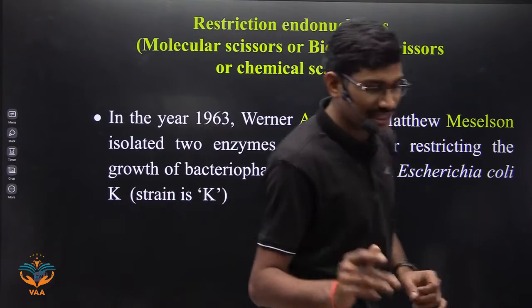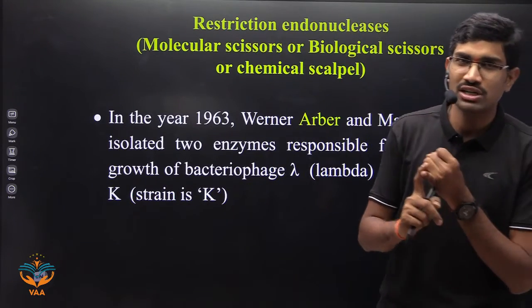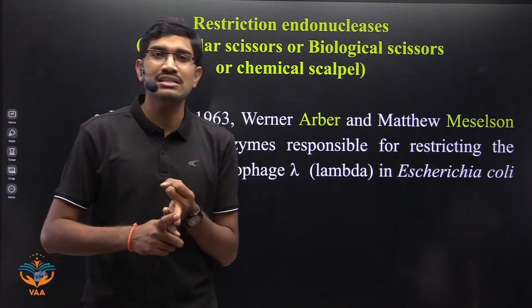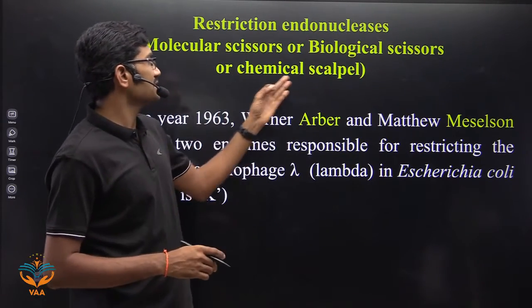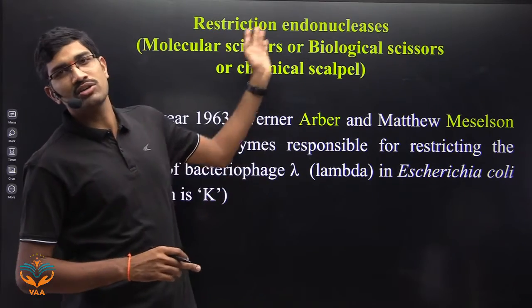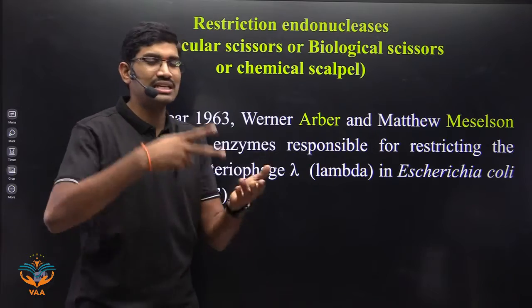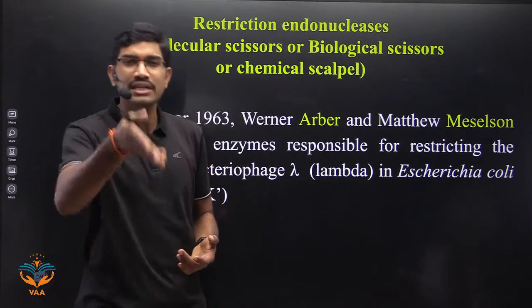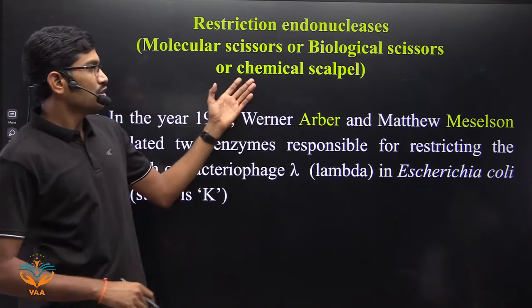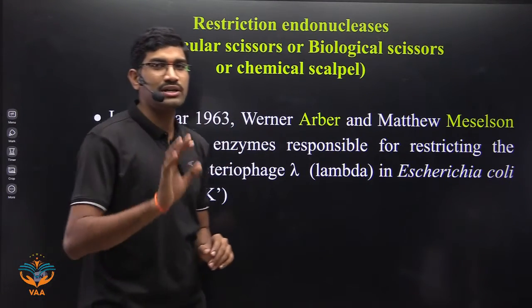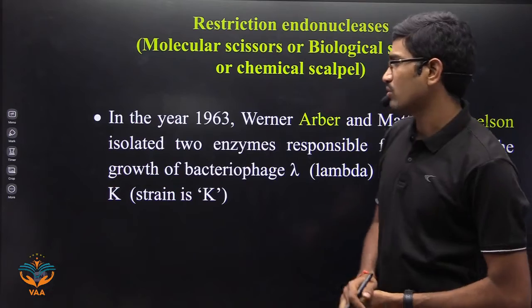Please remember the alternative names. Restriction endonucleases are also called chemical scissors, biological scissors, chemical scalpel, molecular scissors; likewise many names are there. Ultimately you need to understand that it is used to cut what? DNA. That's it. So in the NCERT they mentioned these names. Very, very important. What is the sentence they gave in NCERT? Now let us see here.